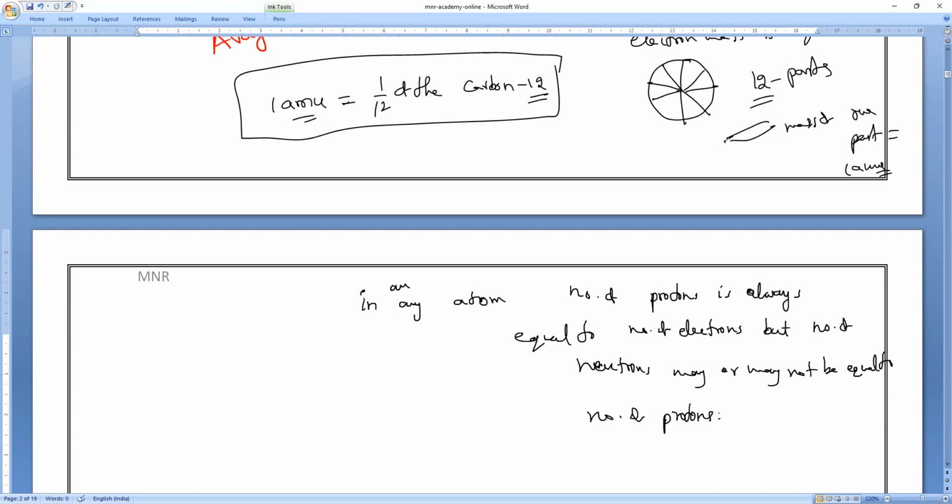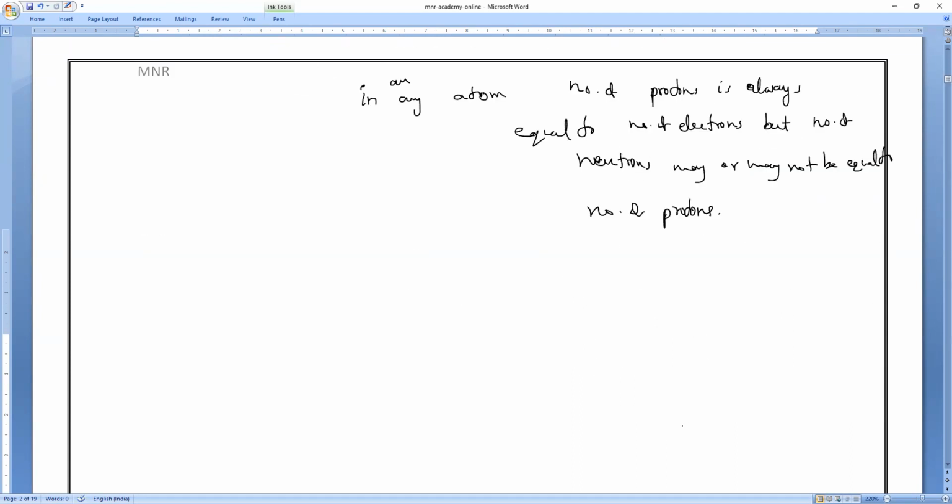Now carbon has an atomic mass. What is the atomic mass of carbon, everybody? It is 12 AMU. So 12 AMU means, what is the mass of one proton? We consider the mass of one proton as 1 AMU.